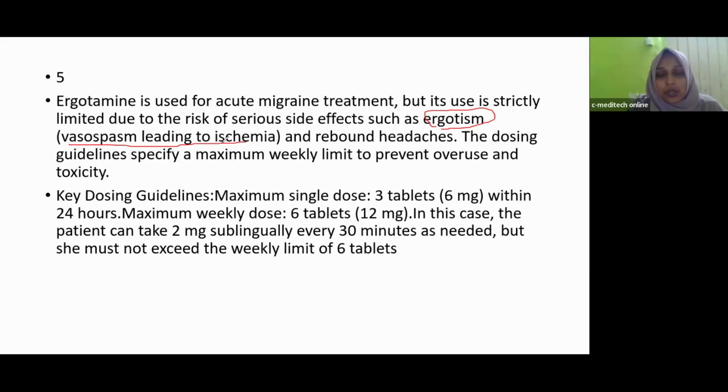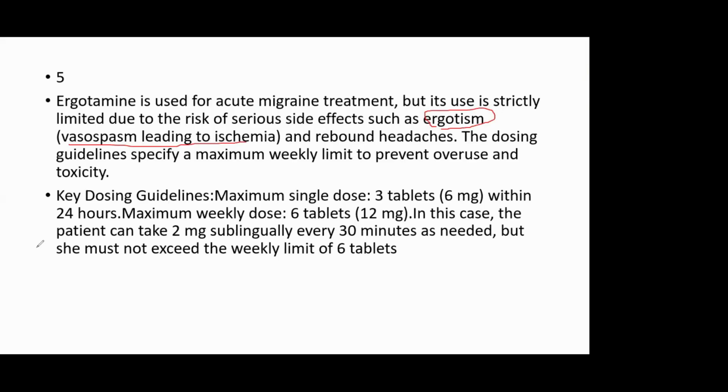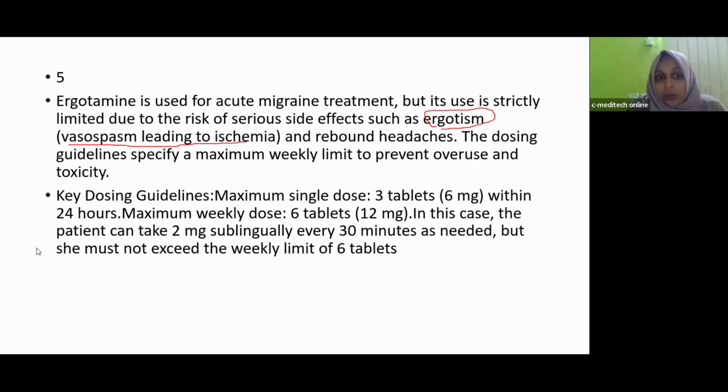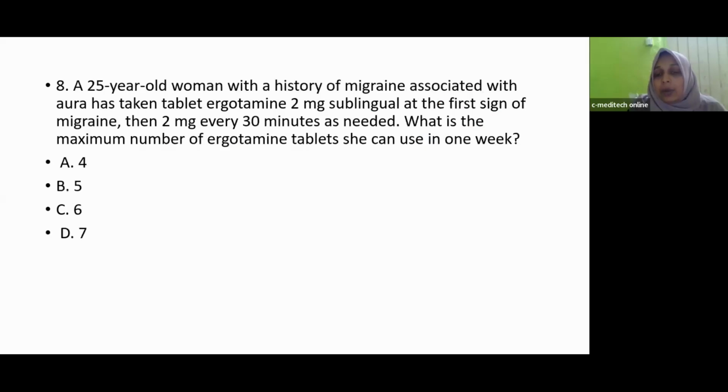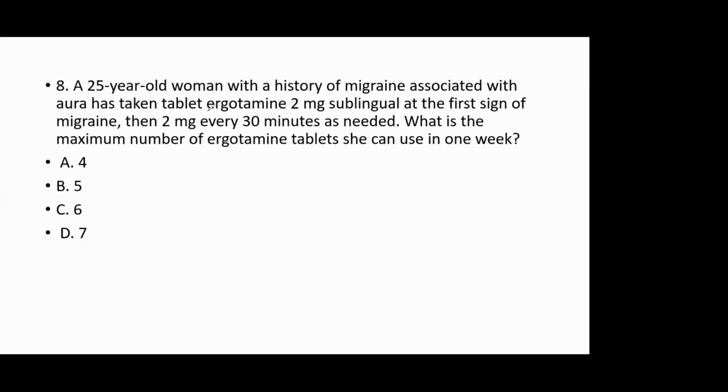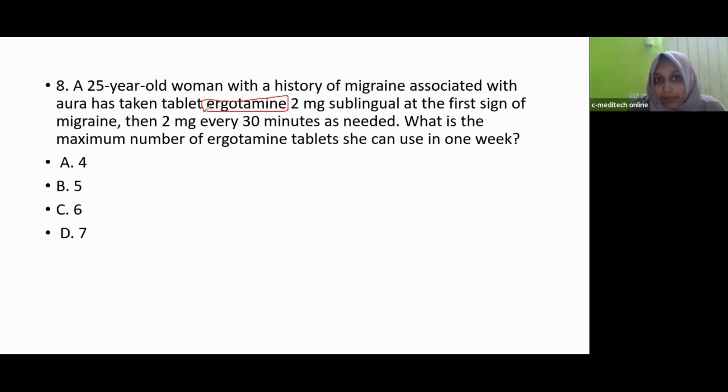The oxygen distribution of our body may get affected. So when we give ergotamine, we should monitor the dose and number of tablets. It is very important.